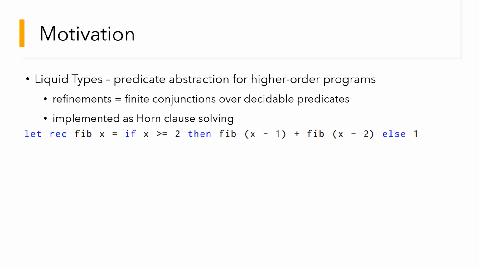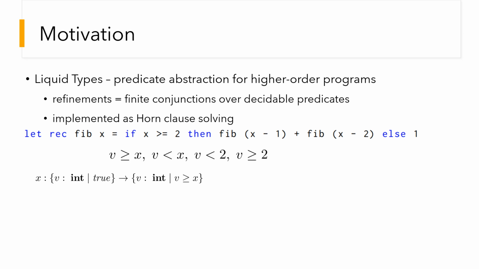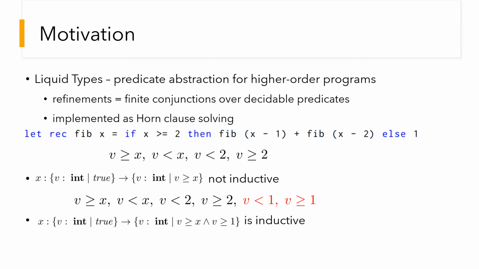Suppose we want to prove that Fibonacci function is increasing with a set of predicates that allow comparing integer variables to each other and against number 2. Liquid type inference fails to prove that Fibonacci is increasing with this set of predicates. For instance, the following type encoding increasiveness is not inductive. If x is 2, then by induction we can only know that the then branch is greater or equal to 1. What we need here is a richer domain, so we can extend the set of predicates by allowing comparing an integer variable to 1. Then, the following type becomes inductive.